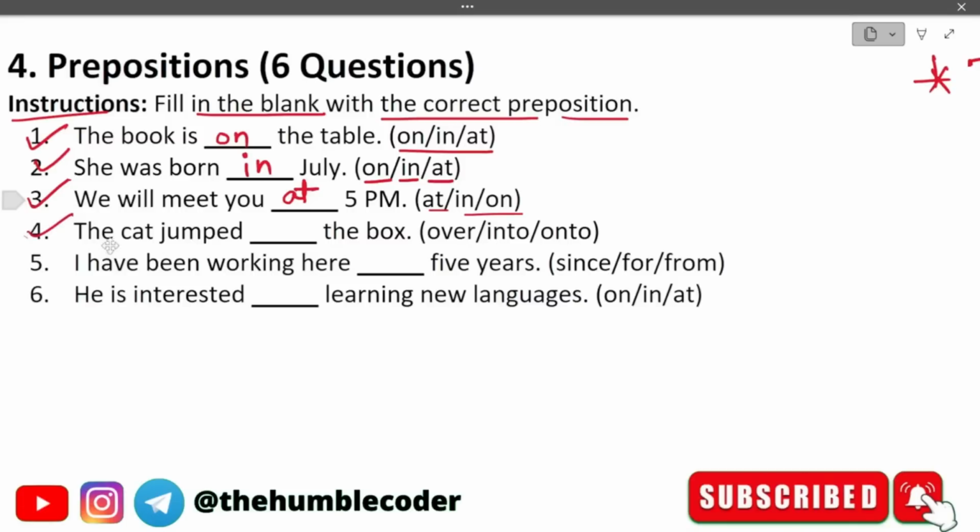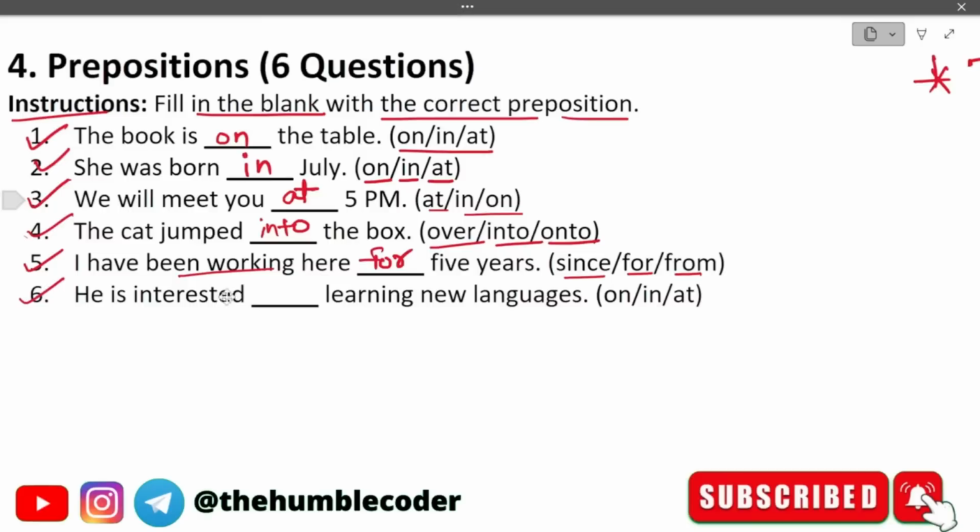Let's attempt the next question. The cat jumped dash the box. The options that we have are over, into, and onto. The cat jumped. What will be the option that will come here? The cat jumped into the box. Let's move on to the next question now. I have been working here dash 5 years. Since, for, from. The correct answer for this will be for 5 years.